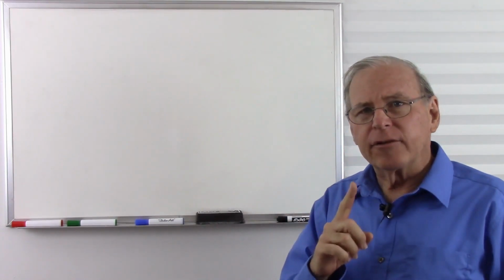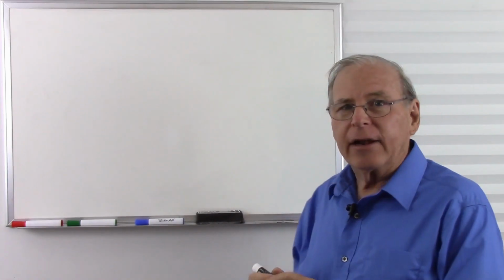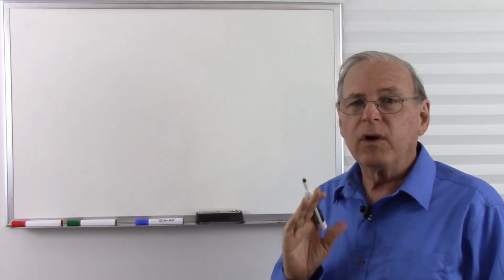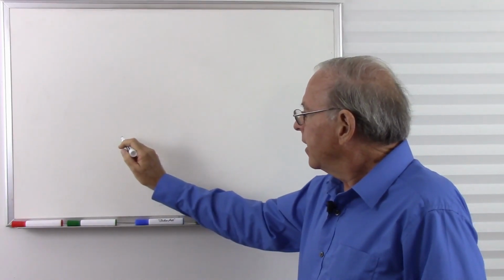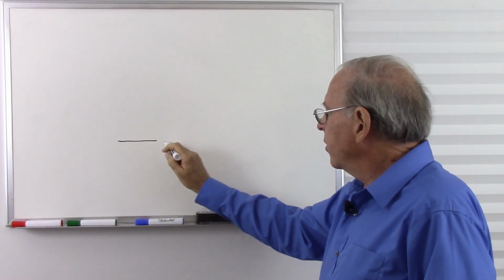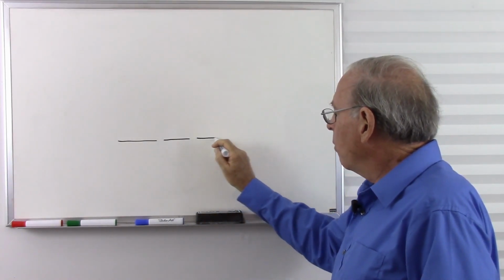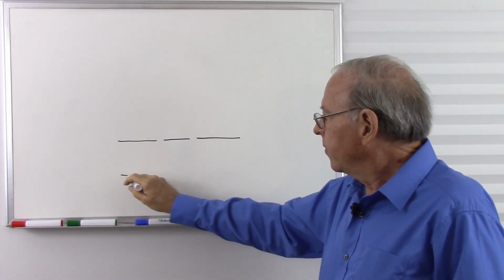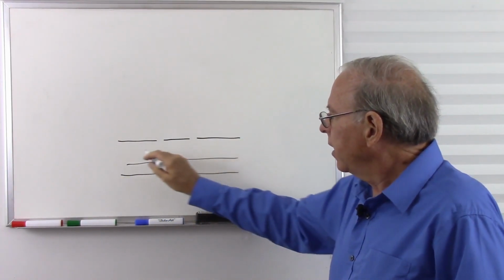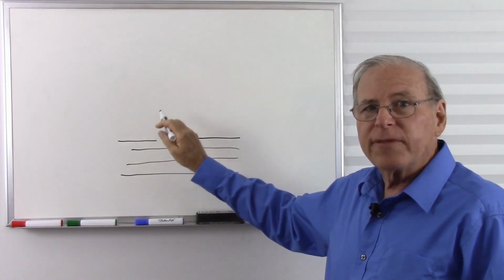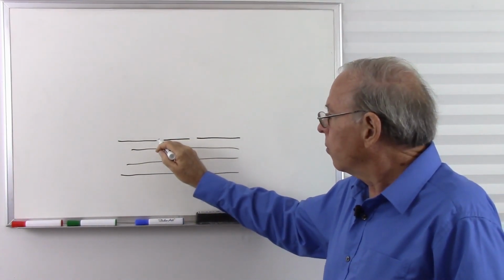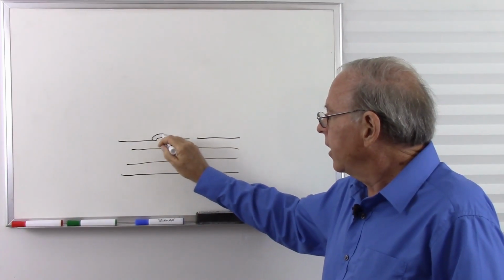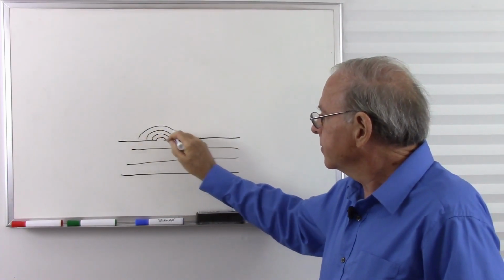So, how do we know that light is a wave? Let's take a look at one thing that waves do. This is one way we know. Let's take a look at some waves in a pond, and we'll make a wall in that pond with a couple of openings in it. And we have some waves coming at that wall, and when they hit the wall, some of that wave energy will go through those holes and start to radiate out in a circular pattern from each hole.